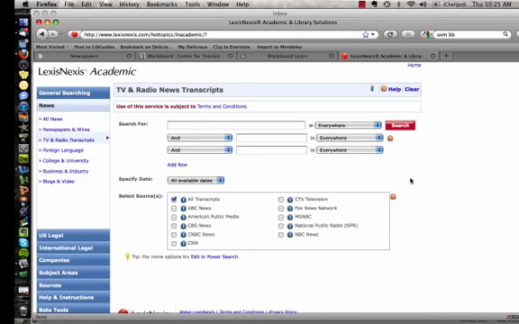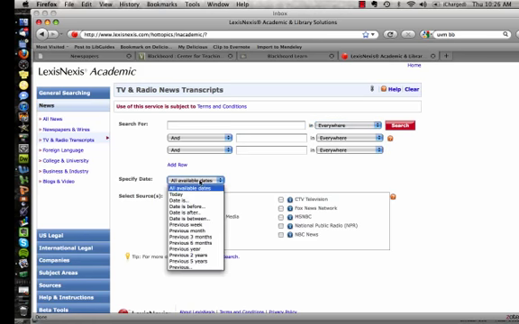So we can go in, and now we see more options. Again, we have 3 search boxes. We have terms that we can connect using and, or, not. We also, because this is a very large database, have the option to say that we want our words to be within 5 words of each other or in the same sentence or in the same paragraph. If you play around with this database a lot, you'll discover that that can be very, very useful. You can search everywhere, showing the name, subject terms, or things that have 5 occurrences or more. Depending on what part of the database you're searching, your options for where you can search will be different. We have very few options in this particular section.